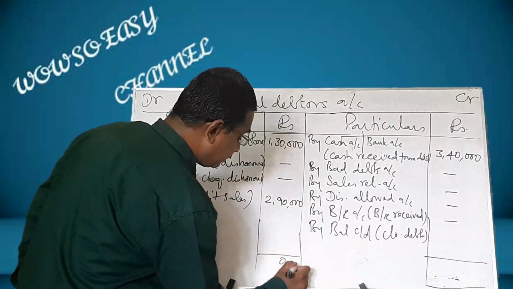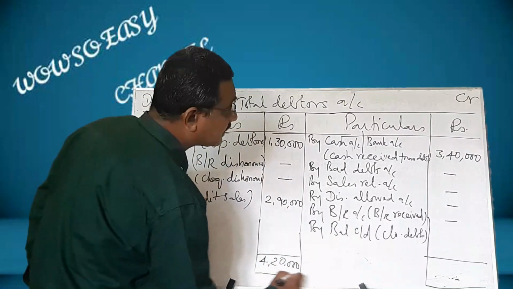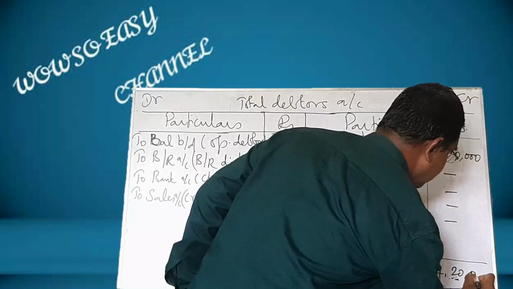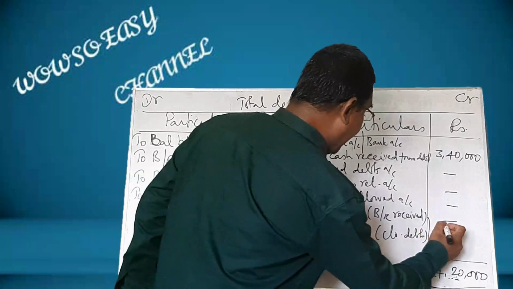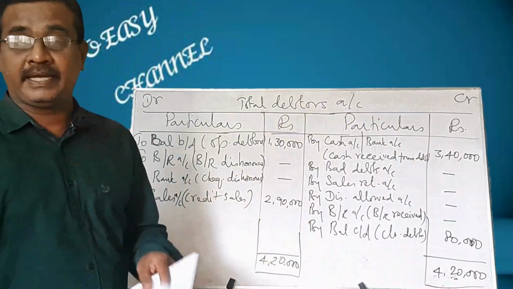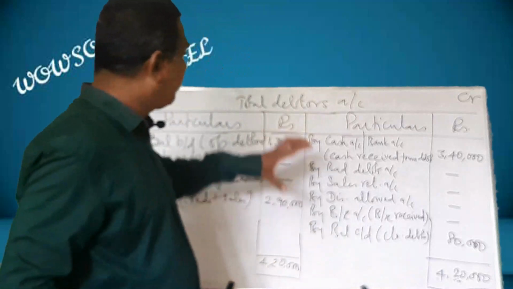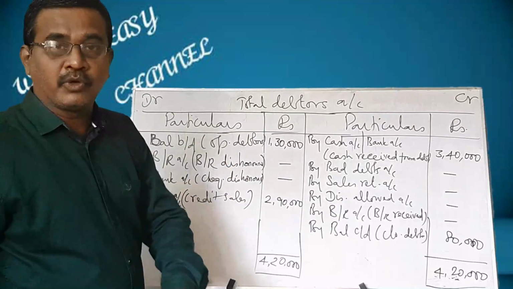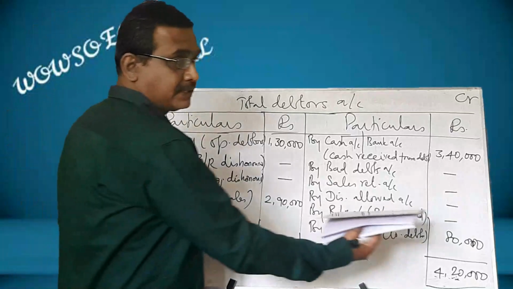9, 12, remainder 1, 3, 4, 4,20,000 and 4,20,000. From 4,20,000, subtract 3,40,000. You will get 80,000 and that will be the closing debtors. See, this closing debtors is not given and you are asked to find out. So, we have prepared a total debtors account. Write the format immediately and write the amount given in the problem and apply it to the format. See, I have written and I have balanced these two.